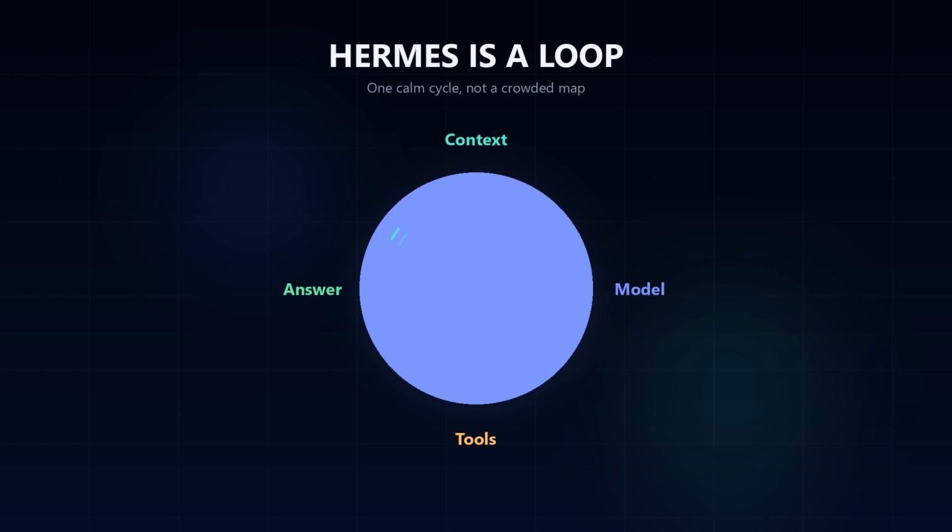Let's open with the whole system. Hermes is not just a model answering text, it is a loop. It builds context, calls a model, runs tools when needed, folds the results back in, and only stops when it can give a useful final answer.